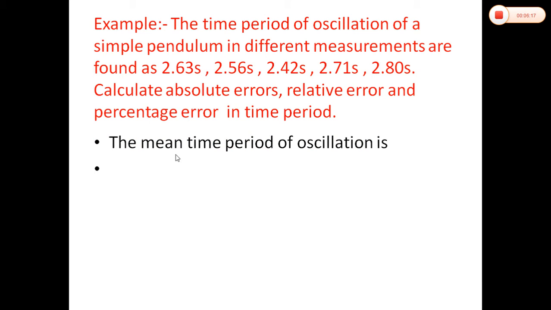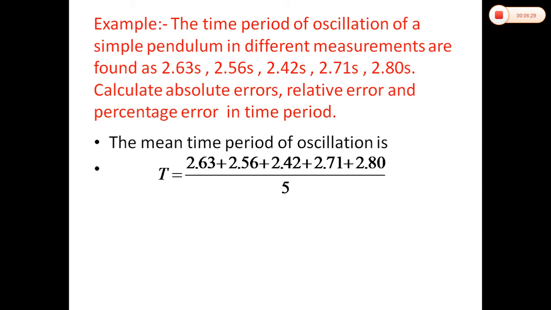Now here the mean time period of the oscillation, means the real value of the time period of the oscillation, is being taken as the mean of all these time periods. T is equal to sum of all these times divided by number of observations, that is 5.